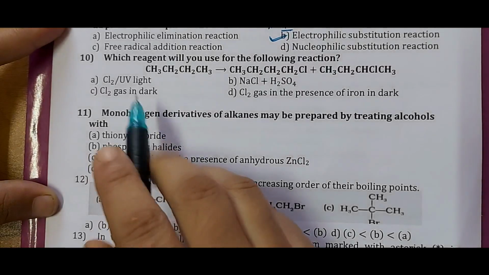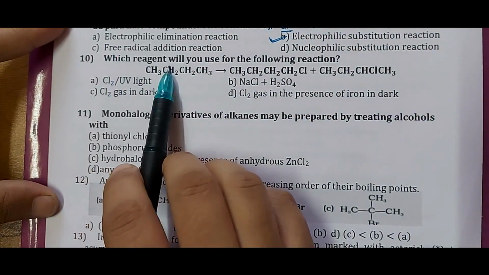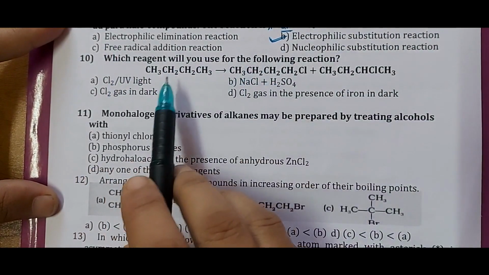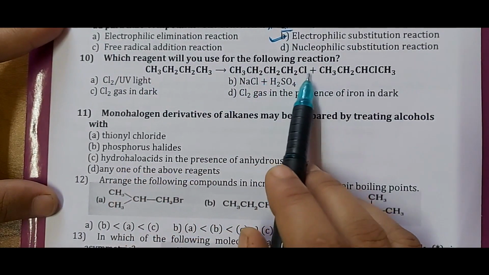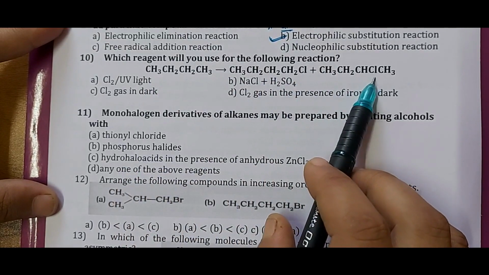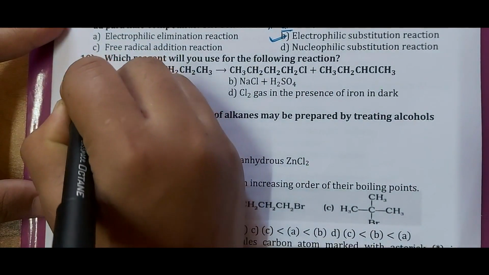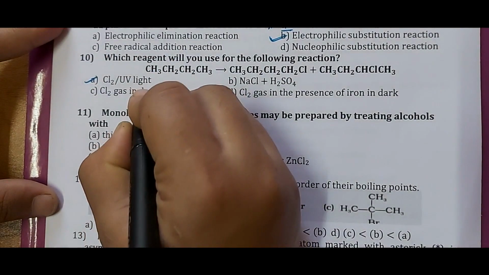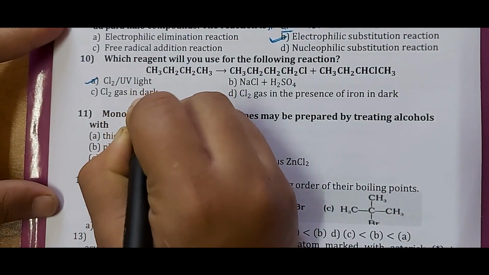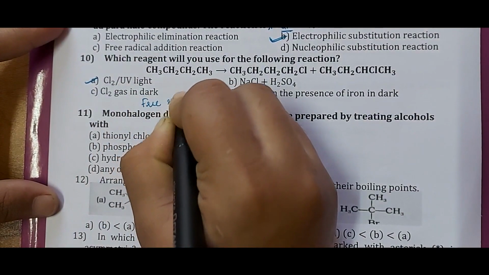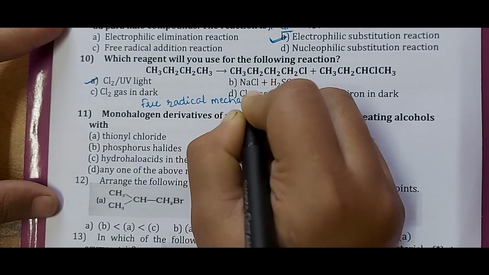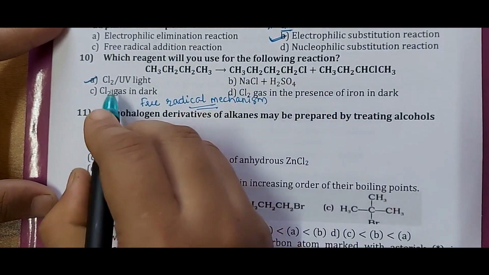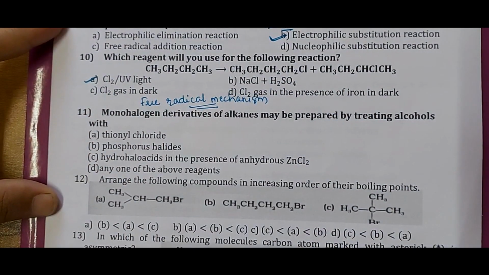Next we'll go with question number 10. Which reagent will you use for the following reaction? Here the reaction given is butane giving isomers of monohalobutane, and this is possible with Cl2 in the presence of UV light, which takes place through a mechanism we call the free radical mechanism. So the free radical mechanism will give you the product. The question can be asked either way. Here they have asked for the reagent, or they may even ask for the mechanism.